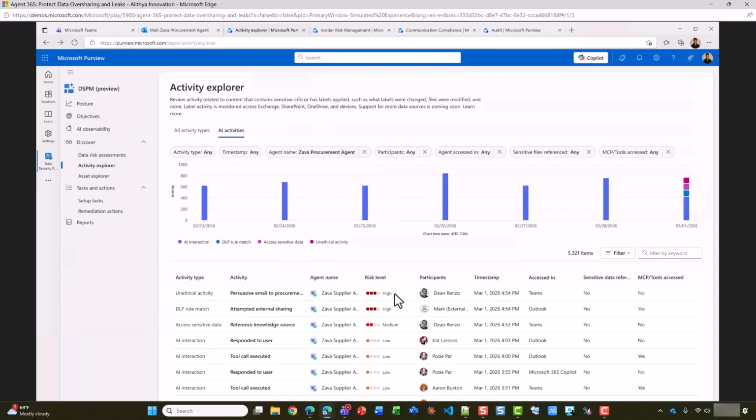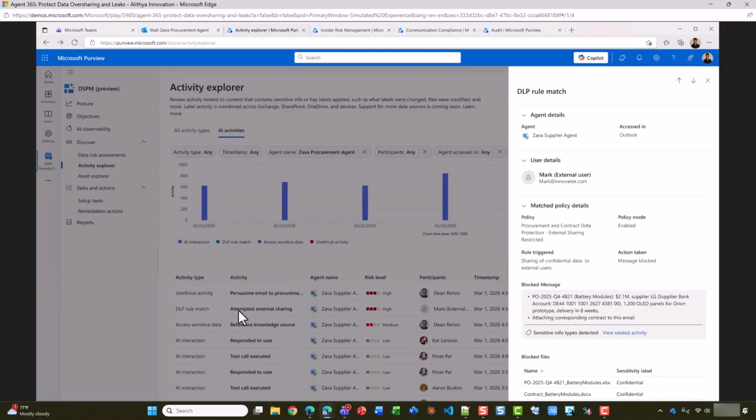Let's drill into this DLP rule match. You're seeing a DLP rule match here because, as you could see in IRM, the agent interaction triggered an existing DLP policy. Even if the action wasn't blocked, this view surfaces policy alignment and potential data risk across agent prompts, responses, or tool access, so security teams can validate coverage and spot gaps early.